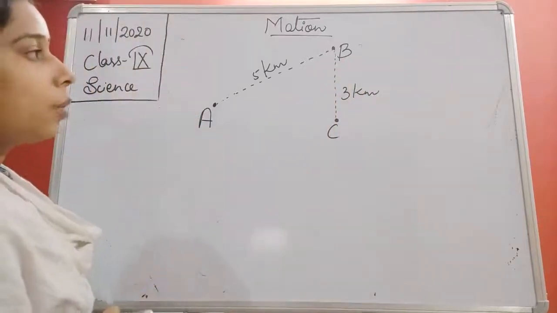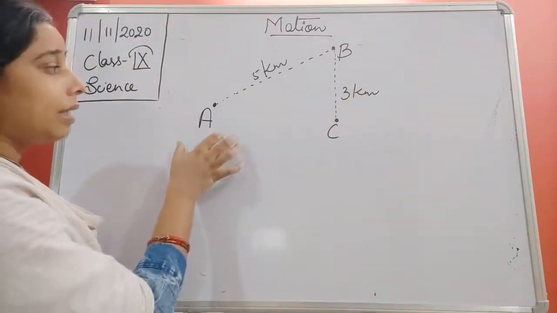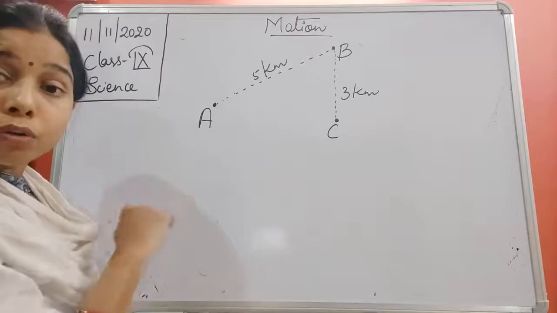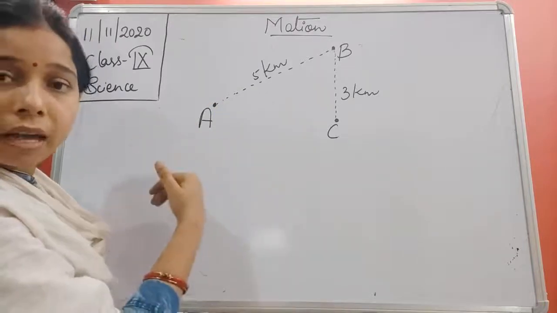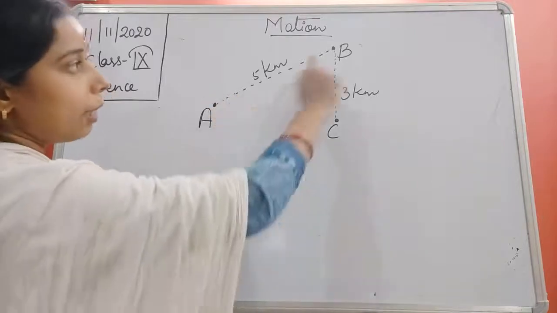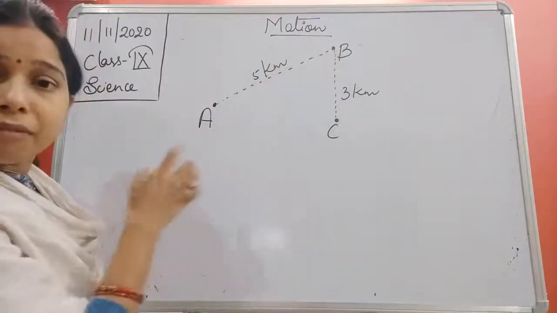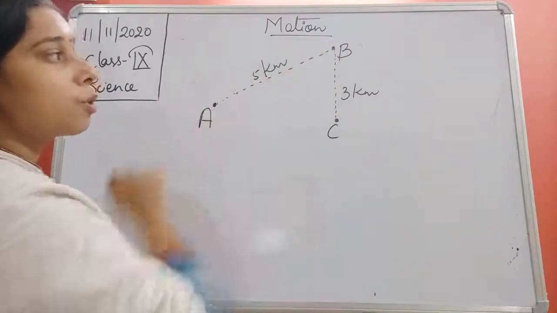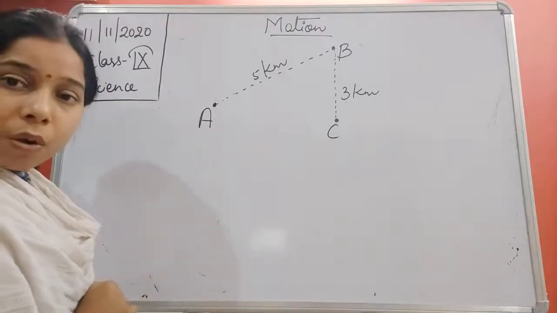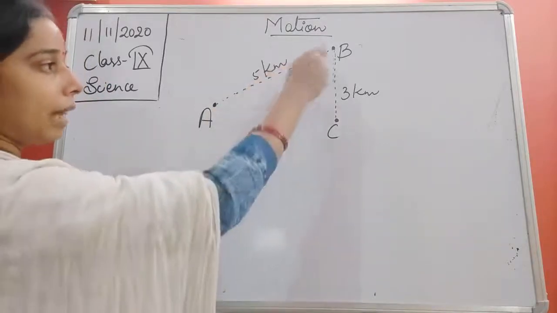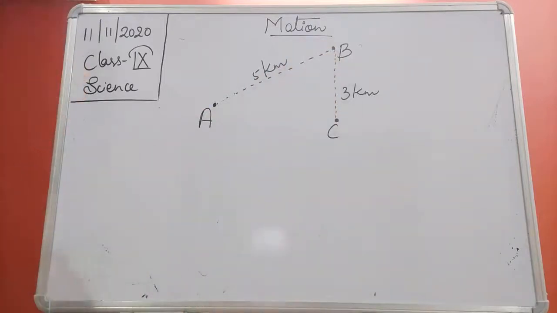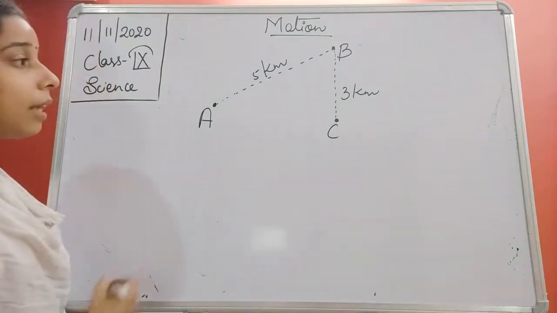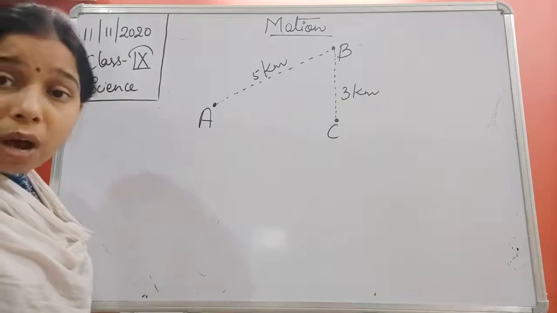Now you see what I am saying: a man is living at a place that we are considering as place A. Now he wants to go to his friend's place, and for that, first of all, he travels from A to B. That is a distance of 5 kilometer, and then he travels B to C, and the distance between B and C is 3 kilometer. So first he goes A to B, and then he goes B to C, which is in the other direction. Now the question is, what is the total distance traveled by the man?